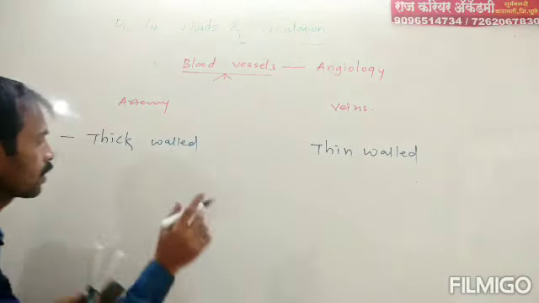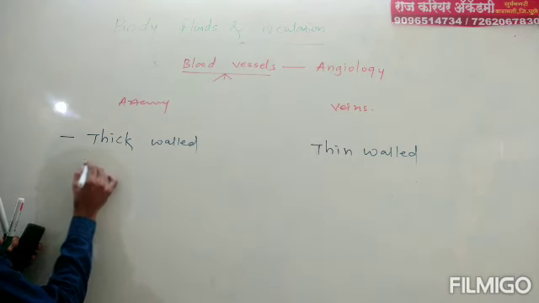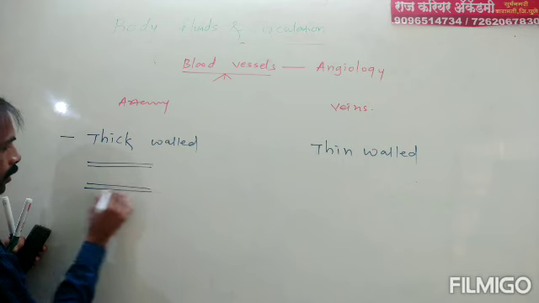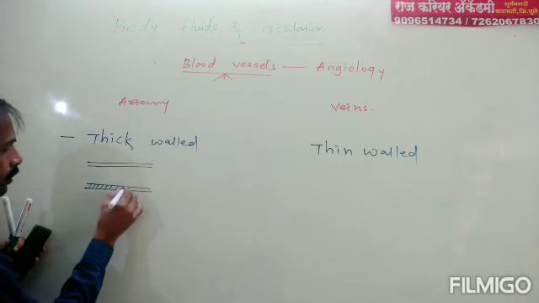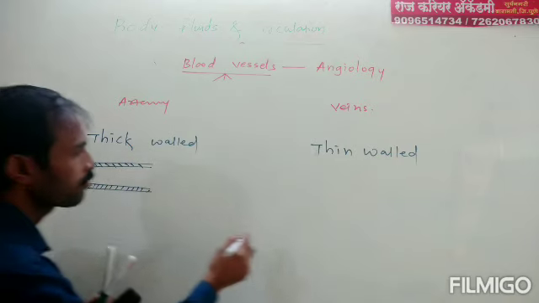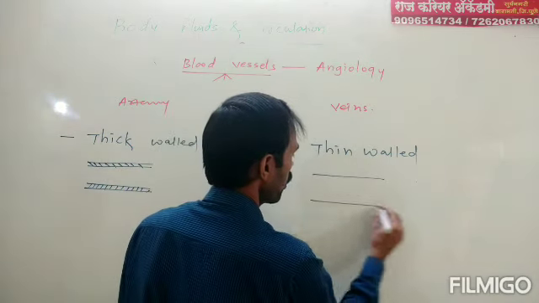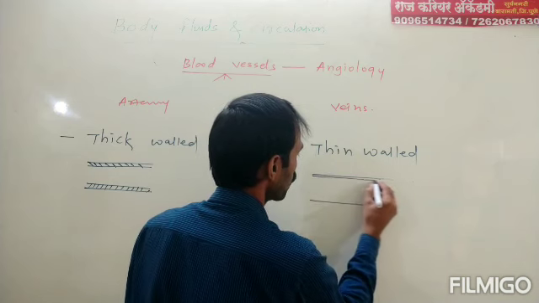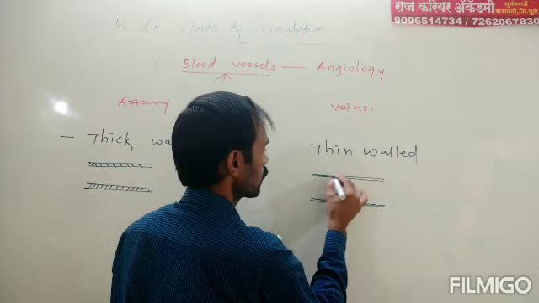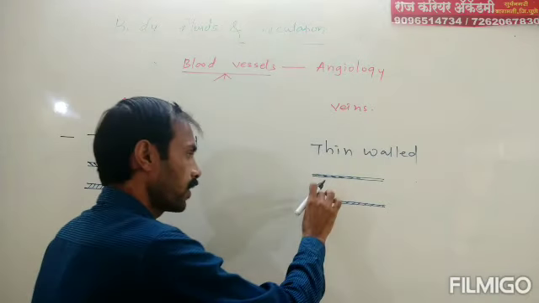Means suppose we see the diagram. So this is artery. This is a wall. This is the thickness. This is known as thickness. That is, thickness of wall in artery is more as compared to thickness of wall in vein. Suppose this much thick only. This is known as thickness, that is width.